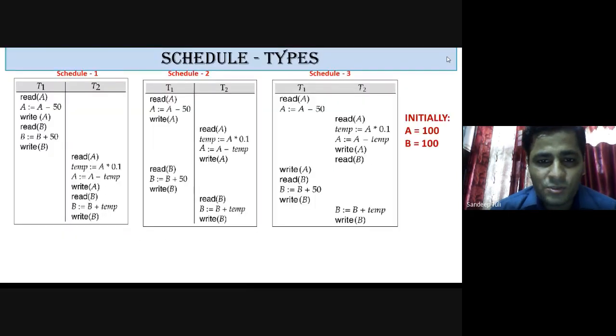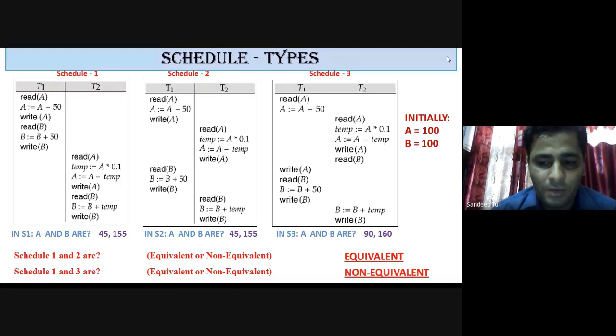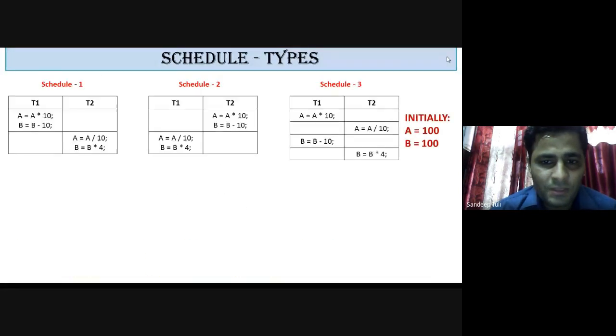We have also seen the example of schedule 1, schedule 2 and schedule 3. Schedule 1 is a serial schedule. Schedules 2 and 3 are non-serial schedules. Schedule 1 and 2 have produced the same output, as you are seeing on your screen. Although one is serial and one is non-serial, they produce the same results, and schedule 3 is not producing the same results. So 1 and 2 are equivalent, but 1 and 3, or 2 and 3, are non-equivalent schedules. Let us have some more examples on that same thing.